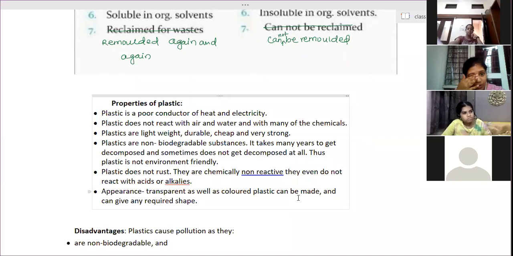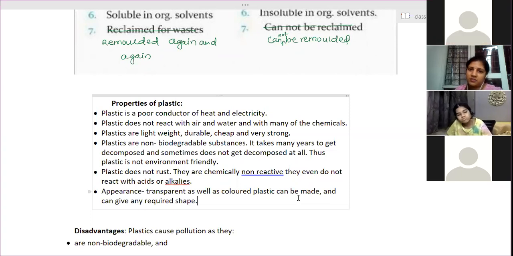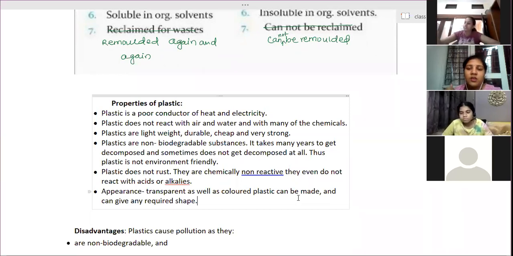Okay. So these are the properties plastic possesses, due to which it has become more popular nowadays. We are able to substitute glass, clay as well as metal containers, but that is only for non-heated substances. For hot substances, we can't use plastic. For hot material, hot food, hot storage, we have to use metal or glass containers, not plastic ones. Is it clear? Properties of plastic, clear?